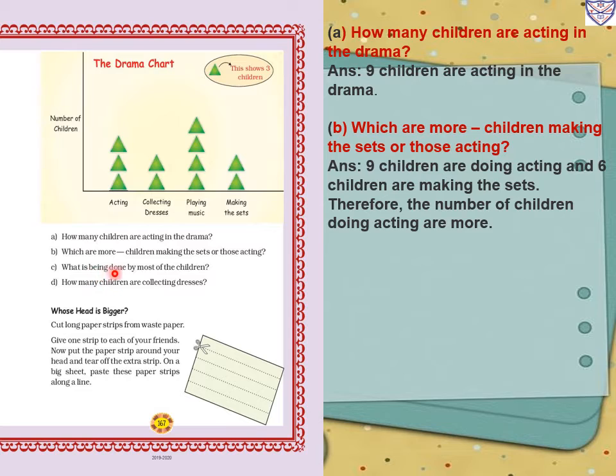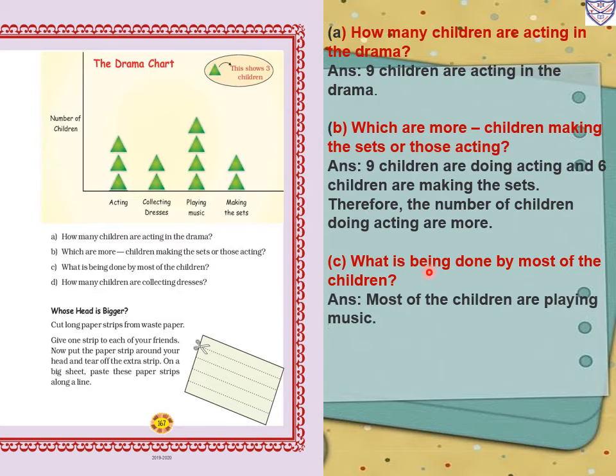Next question, what is being done by most of the children? So that is playing music. Most of the children are playing music. How many children are there? So 1, 2, 3, 4. 4 triangles. Each triangle represents 3 children. So 4 times 3 is 12. 12 children are playing music.